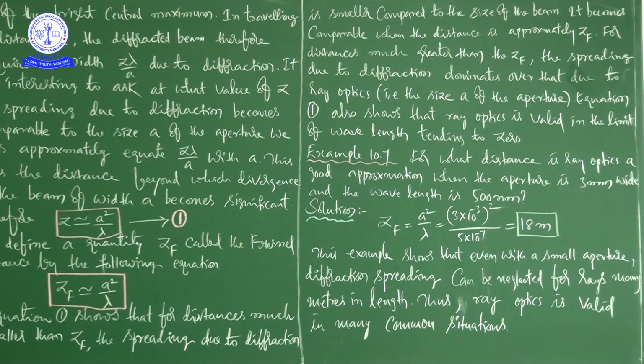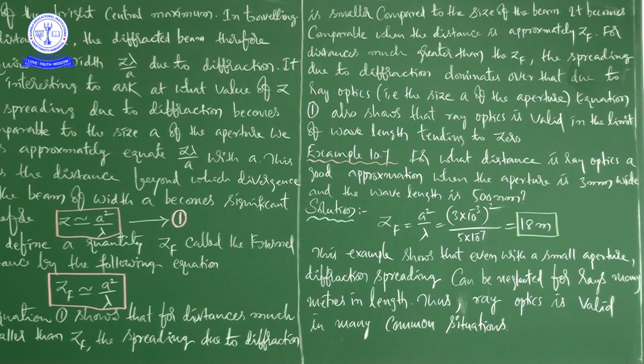Three things. First, distance is much smaller than the Fresnel distance. Second, it is equal, compared to the size of the beam. Third, it is greater than. When the distance is greater than the Fresnel distance, what happens? These three things are the conclusion. When the distance is much smaller than the Fresnel distance, the spreading due to diffraction is smaller compared to the size of the beam.